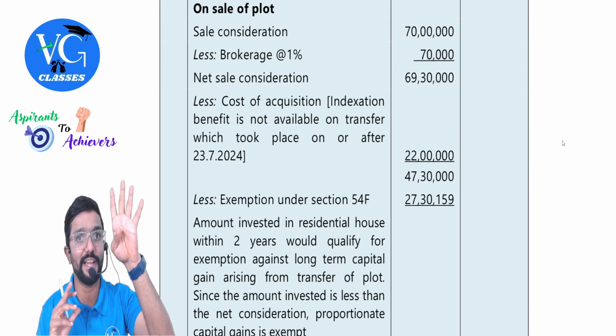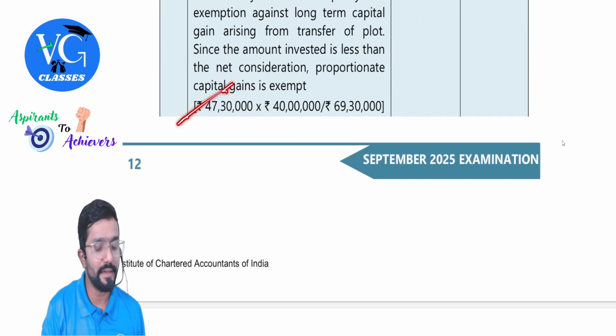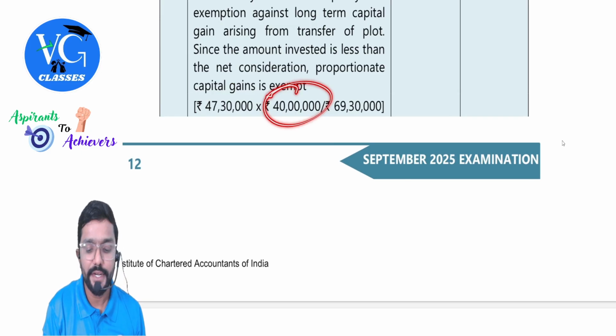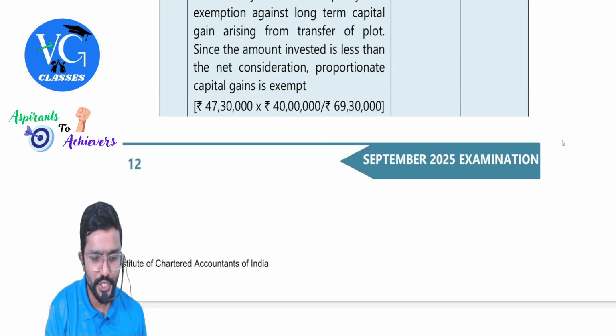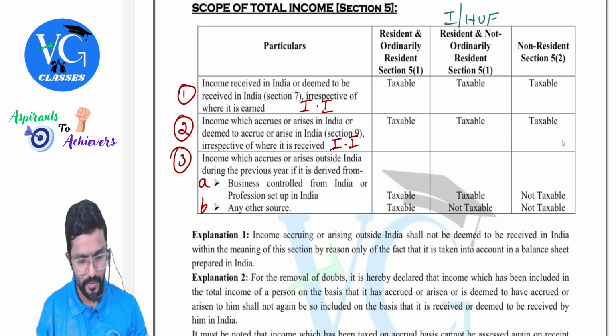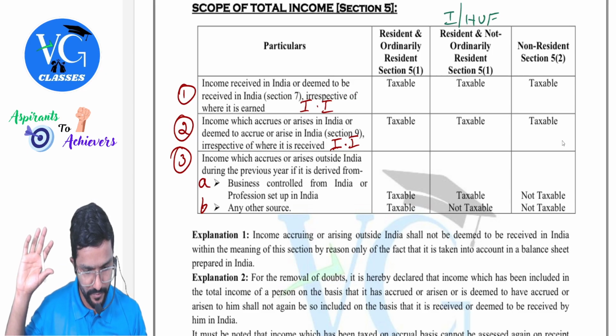How much exemption can you claim? Not the full 40 lakh, but proportionately. How do we calculate it? Gross gain into cost of new asset, divided by net sale consideration. Hope you guys remember it. I will just show you. This is only for 54F. We need to apply this formula, guys, only for 54F.